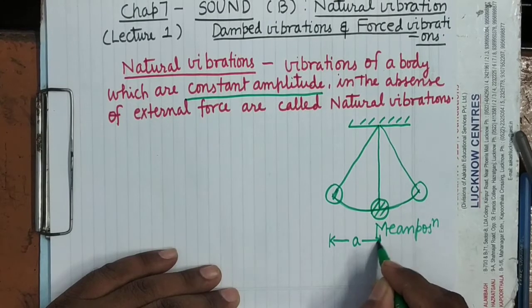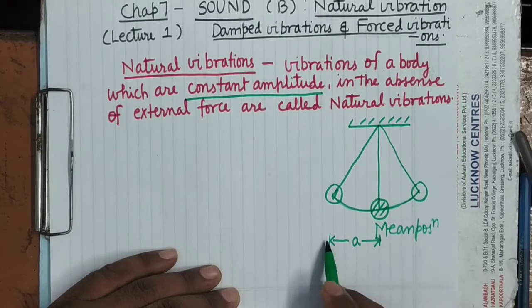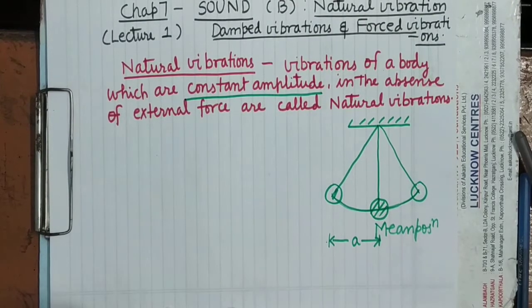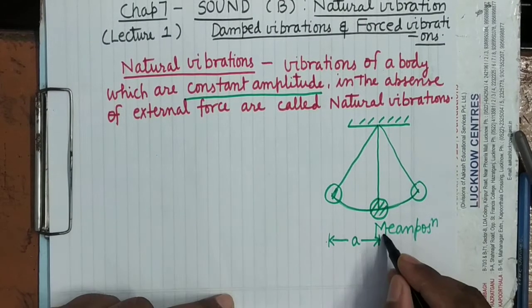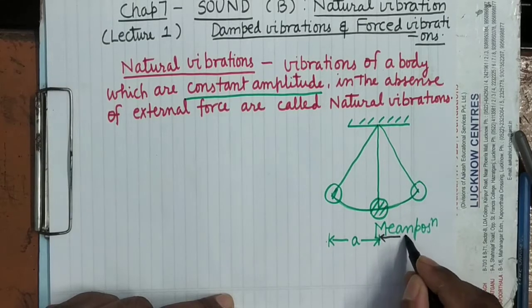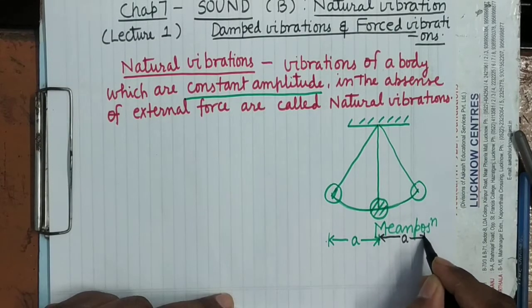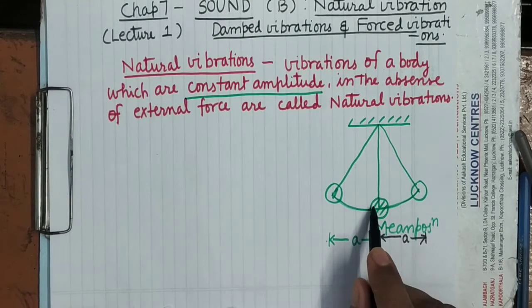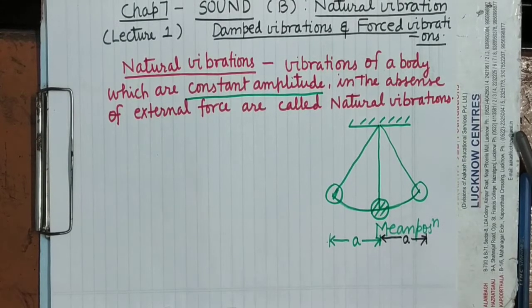That is known as amplitude. If it is going 10 centimeter in this side, then it will go 10 centimeter in the other side also. So it is the maximum displacement of vibrating body, oscillating body in the either side of mean position. That is called the amplitude.